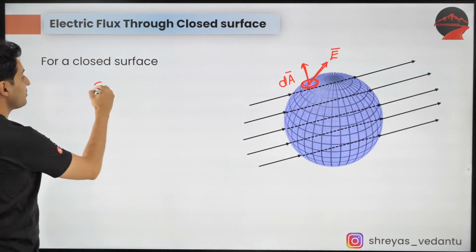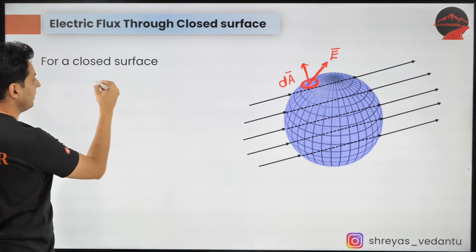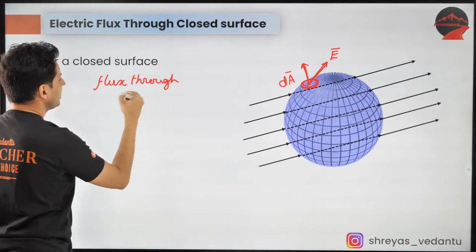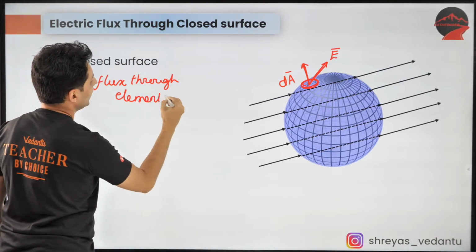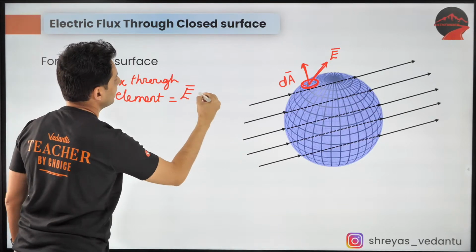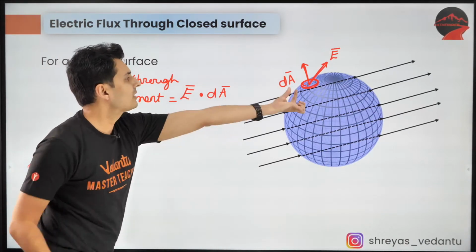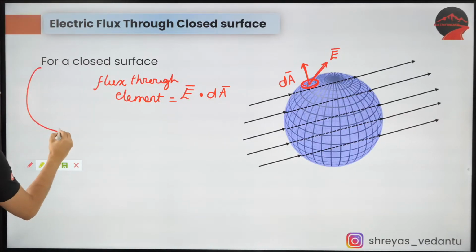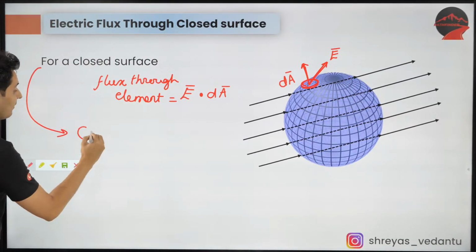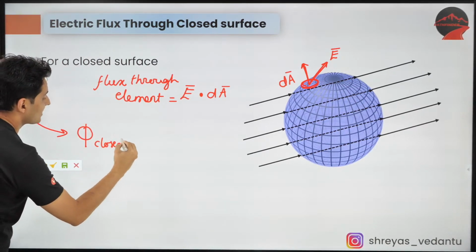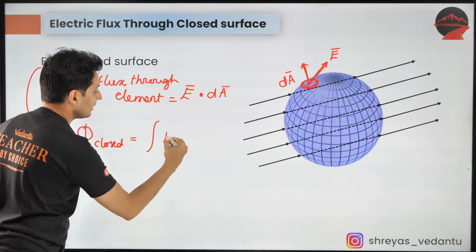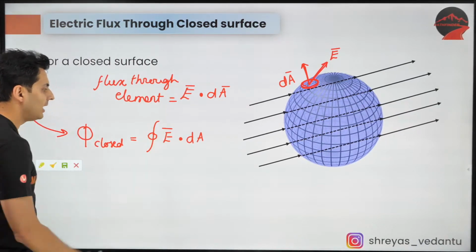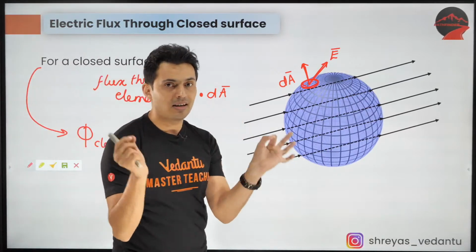So the small flux through the element will be E vector dot dA vector. Through that small element will be E dot dA. So the flux through the closed surface will be integral E dot dA. But since it is closed, you put a symbol like this, which is called a closed surface integral.